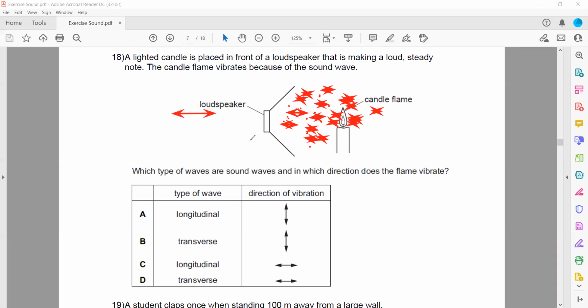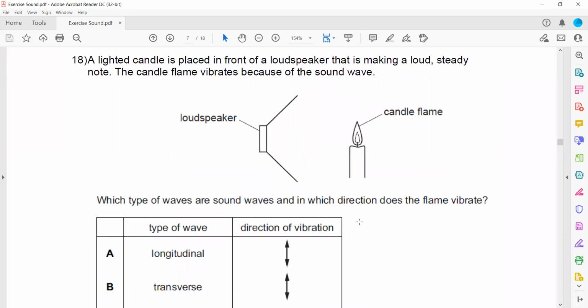And what kind of wave is a sound wave? So sound waves are longitudinal. That's why C is the right answer. Is it clear? Any doubt till this point? So in a longitudinal wave, the particles vibrate parallel, whereas in a transverse wave, the particles vibrate perpendicular.